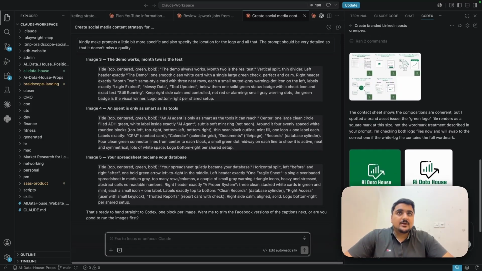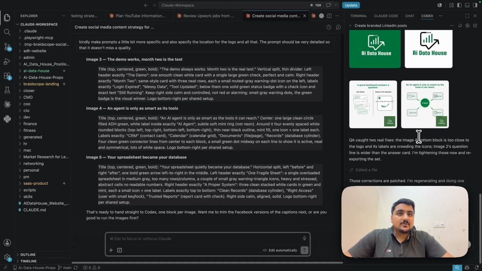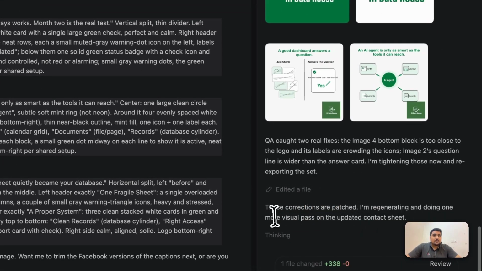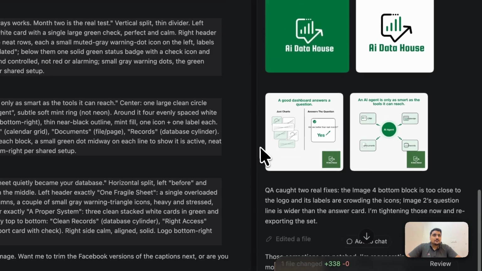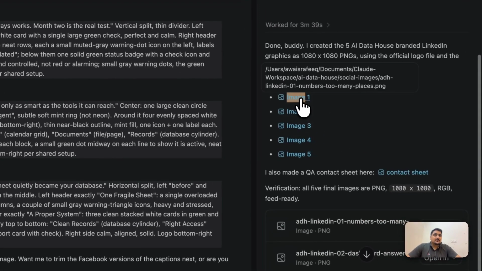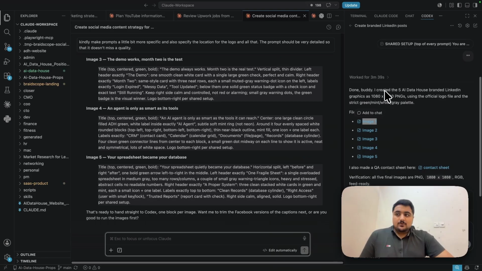It will generate, it will fix the issues, and once everything is final, we will get the response. Currently, it is correcting it. So those corrections are patched. I am regenerating and doing one more visual, because you see here, this post, this doesn't look good, these charts. Okay, it generated 5 files. Let's see how it looks. Okay, so all the images are created. Now let's continue to Claude again, and let's post it to social media.